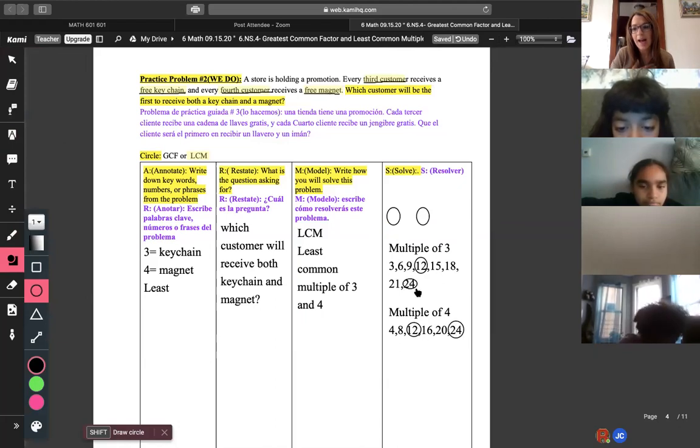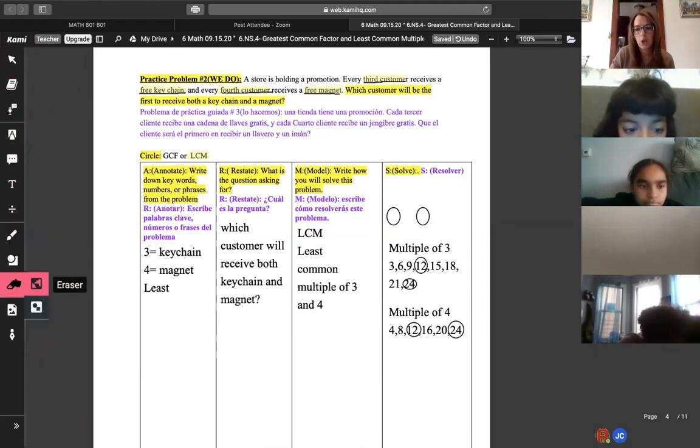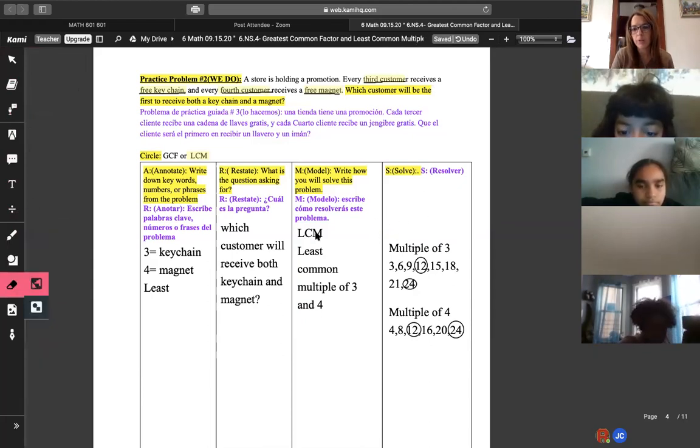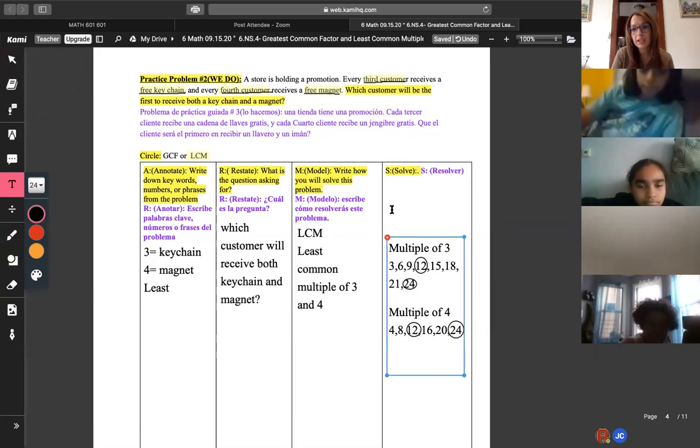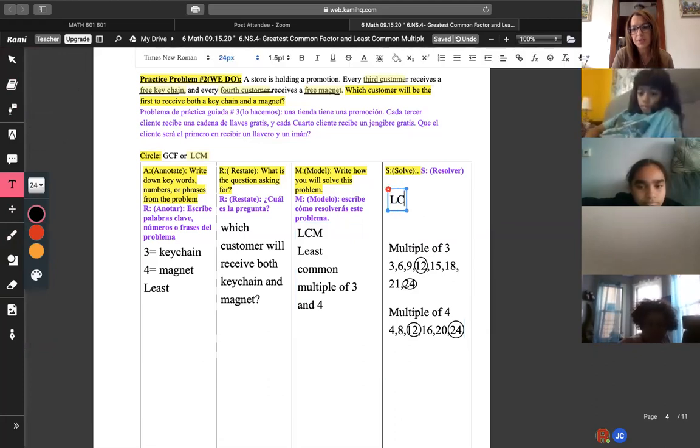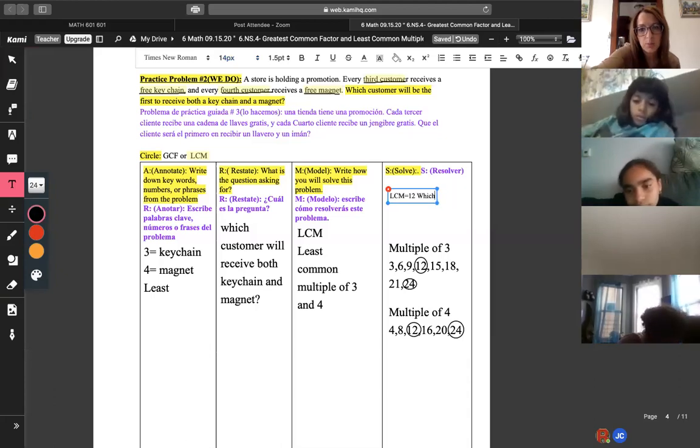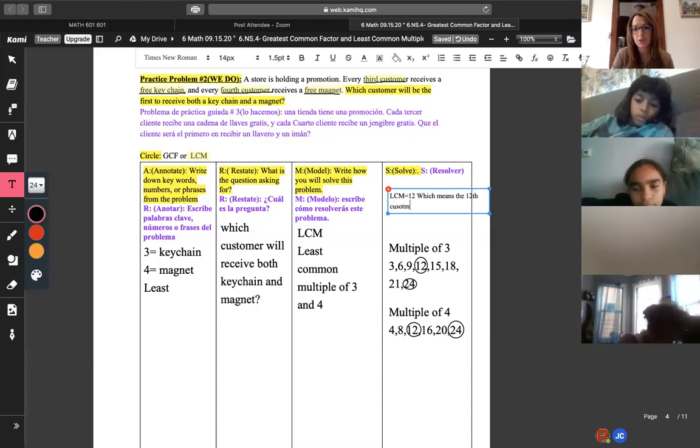So now I made a mistake when I did this question in my answer key and when I did the problems. Which is the smaller number, 12 or 24? Clearly, it's 12. So we're going to write LCM equals 12, which means which customer will be the first to receive both the keychain and magnet? Well, it's going to be the 12th customer to receive both.